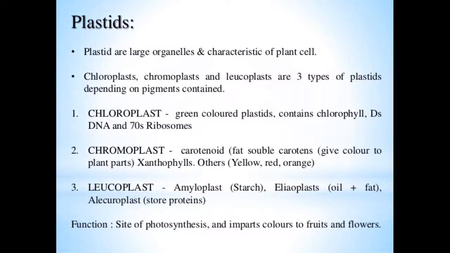Chromoplast: fat soluble carotene and xanthophylls give color to plant parts, yellow, red, orange. Leucoplasts store materials: amyloplast stores starch, elaioplast stores oils and fats, aleuroplast stores proteins. Function: site of photosynthesis and imparts color to fruits and flowers.